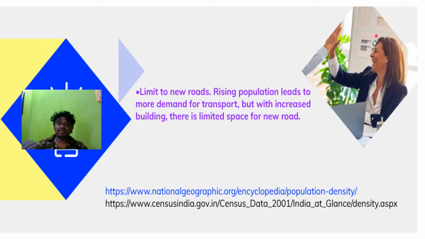And finally, the limit on new roads. Rising populations lead to more demand for transport, but with increased building, there is limited space for new roads. Nowadays, motorcycle companies and many car companies offer customers low-cost EMI, so many people are purchasing vehicles, and the limitation of roads is also caused by population density. All the people are using a single road, and that creates density. So this is also a problem of population density.